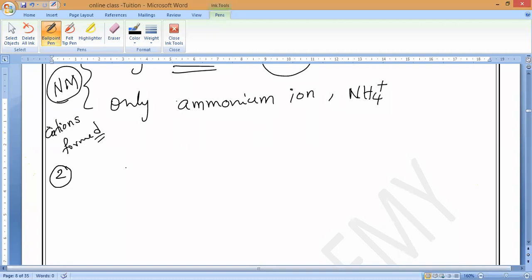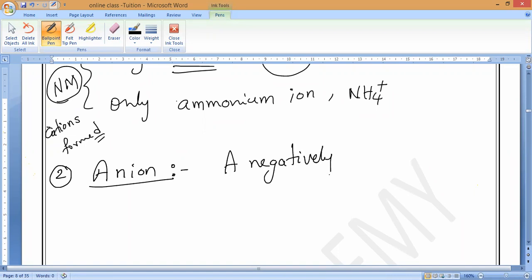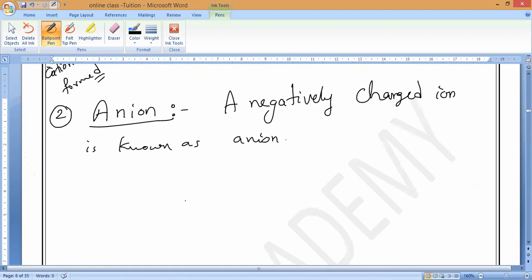Now let us go for the second one. What is the second one, guys? Anion. So what do you mean by anion? A negatively charged ion. And it has more electrons. A negatively charged ion is known as anion. Now you tell me, compared to the normal atom, in anion are electrons more or less?